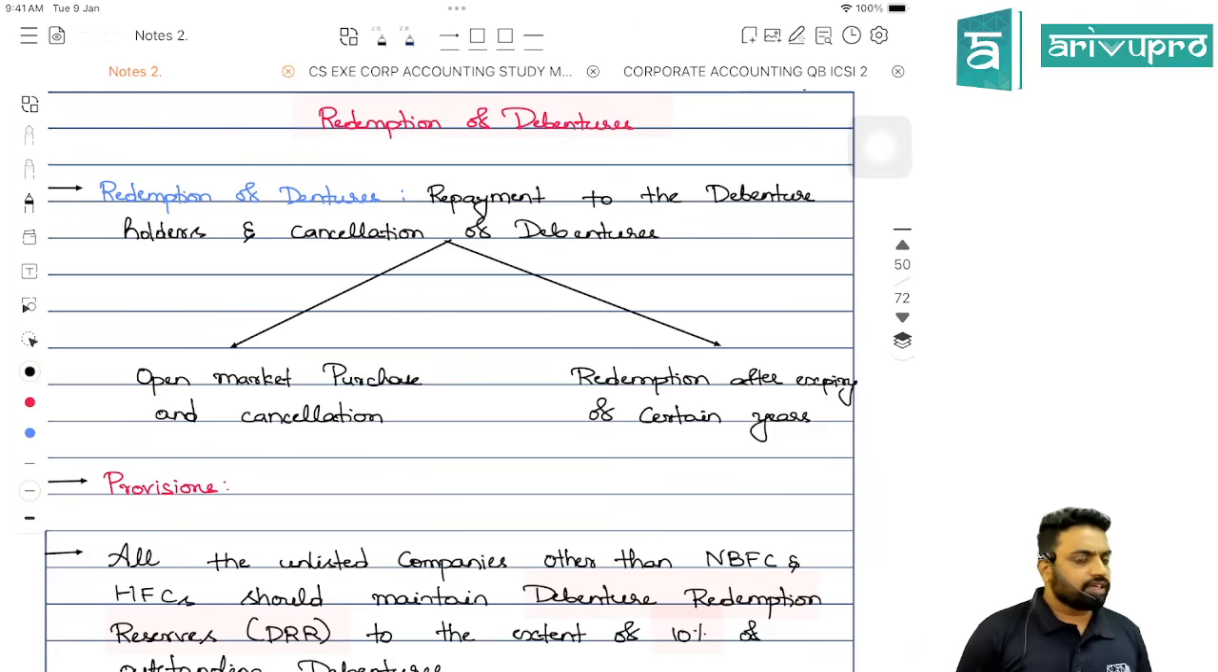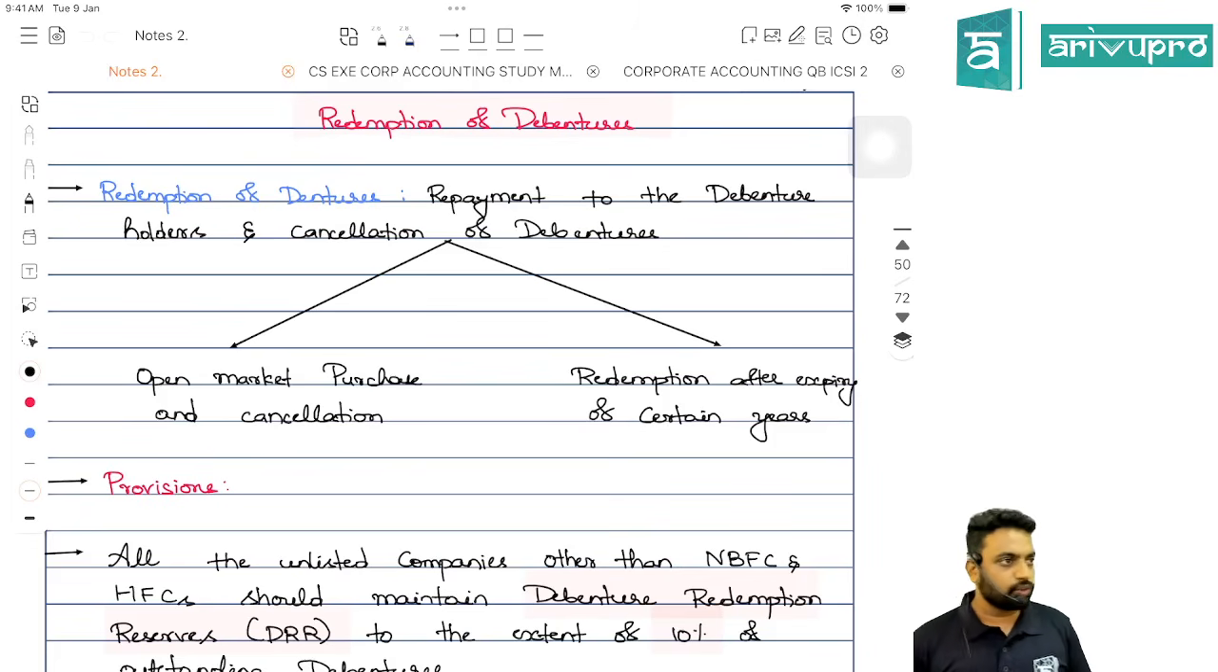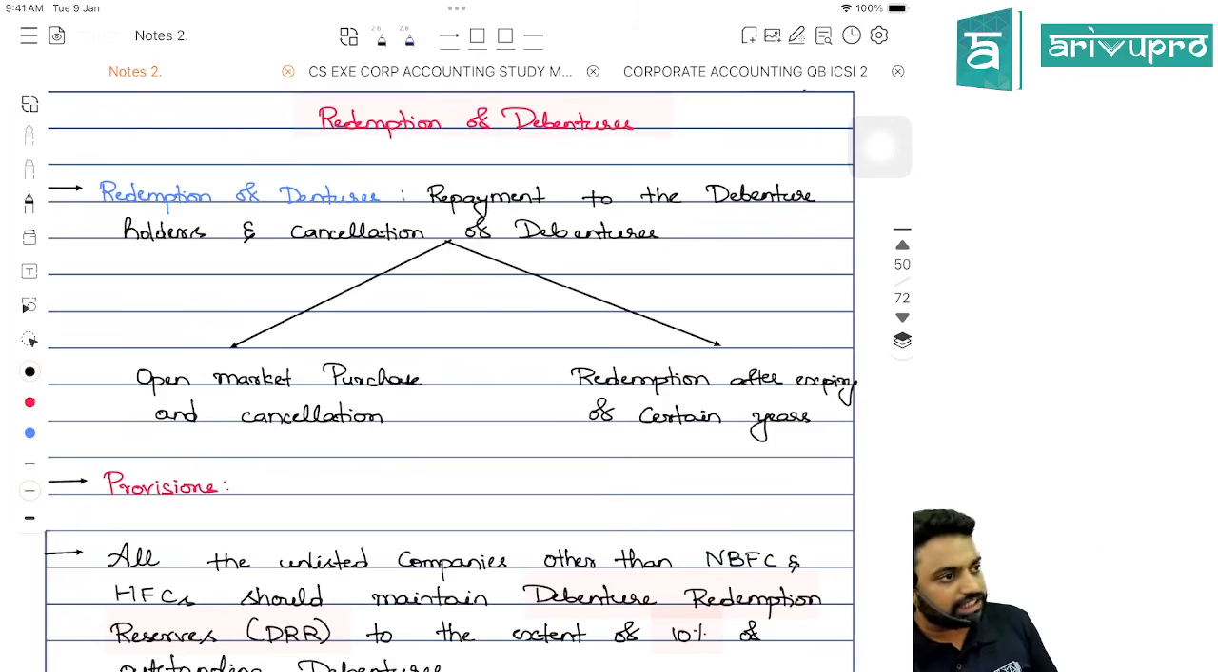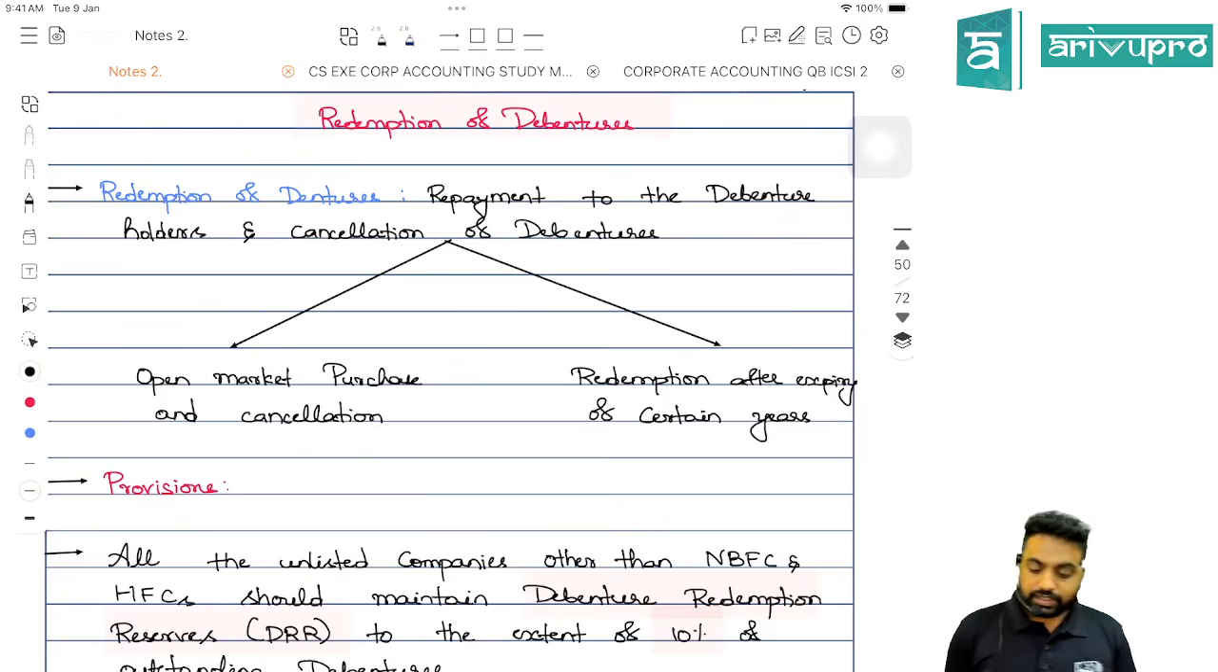Redemption could be done in many ways, majorly two. One, after the expiry of a certain term, or through annual drawings. Or, whenever the company has the money and the debentures are listed in the market at less than the price at which they plan to redeem. For example, we plan to redeem our debentures at rupees 110, but in the market the debenture value is 108. If the company has the money, they go to the open market, buy the debentures and cancel them. So they can save around 2 rupees. Yes, that is your open market purchase and cancellation.